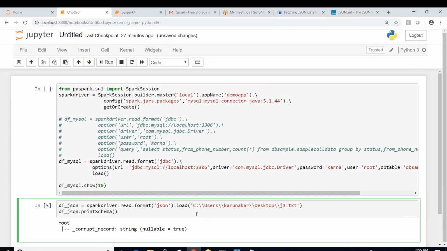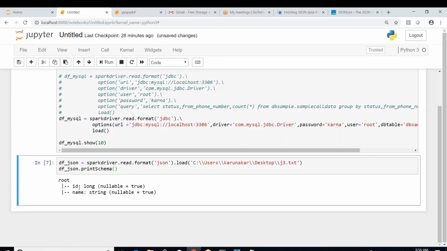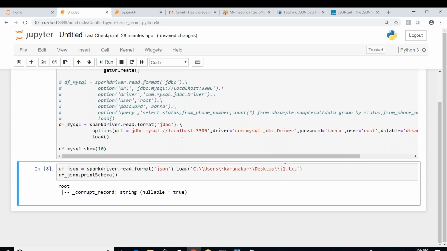So for this J3, what is going to happen? Let's see. Can you see this, guys? Now we got ID and name, perfect. Then the previous JSON file, it is saying that it is valid, but still when we're trying to load it, it is showing it as some corrupt record. That means Spark is not able to read it properly. What could be the reason?